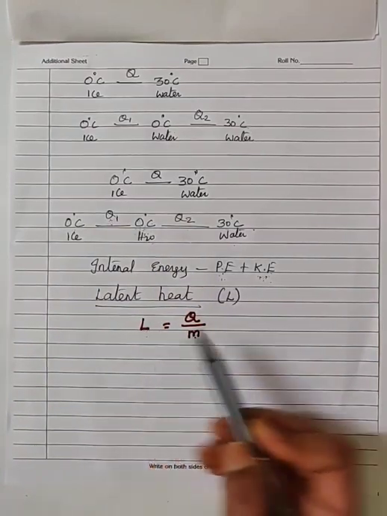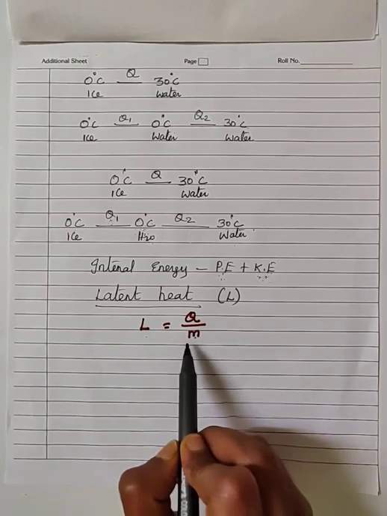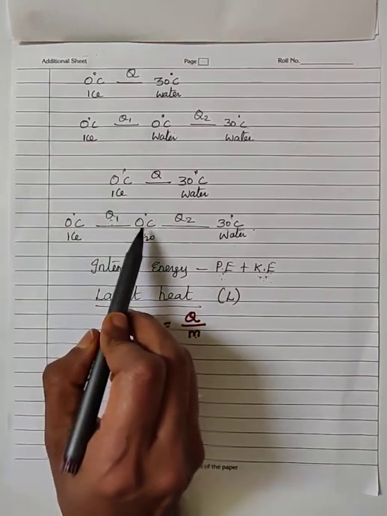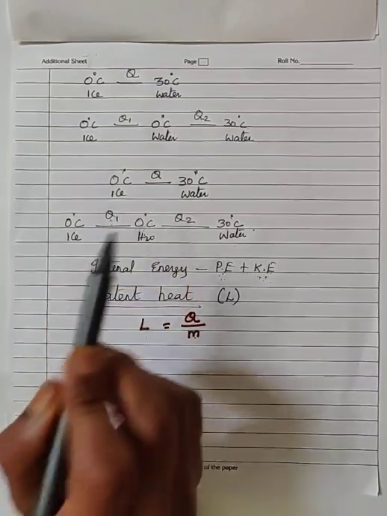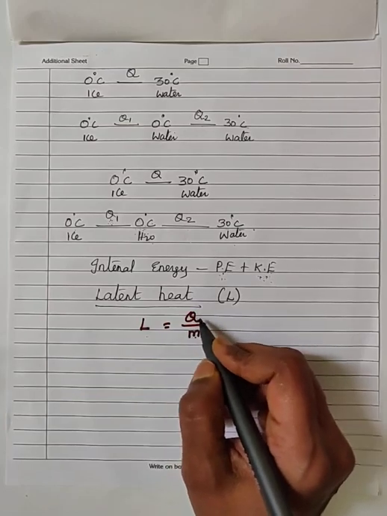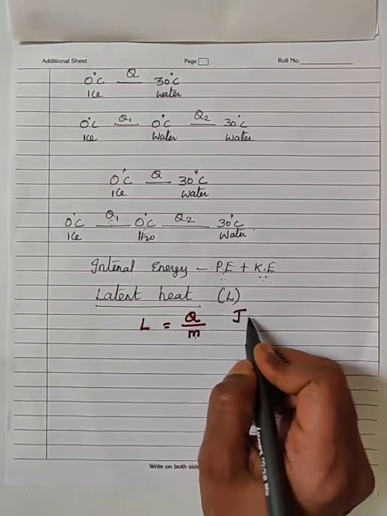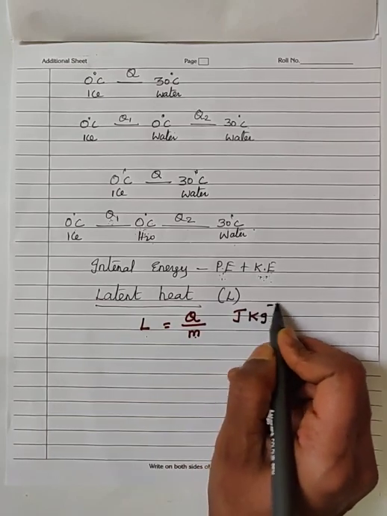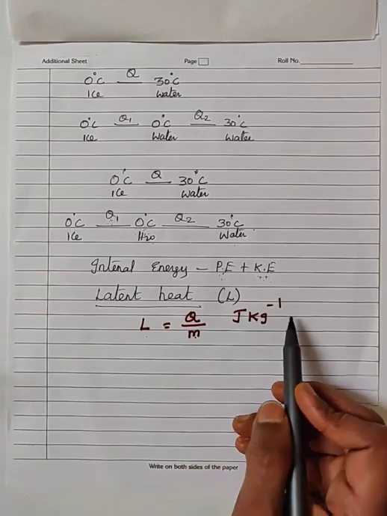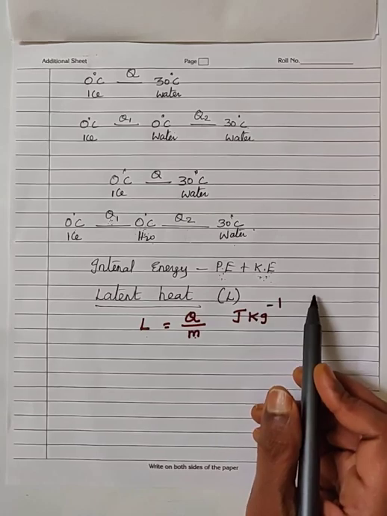Next, come to the unit. Q represents quantity of heat energy. The SI unit of heat energy is joule. The SI unit of mass is kilogram. So the SI unit used to represent the latent heat is joule per kilogram.